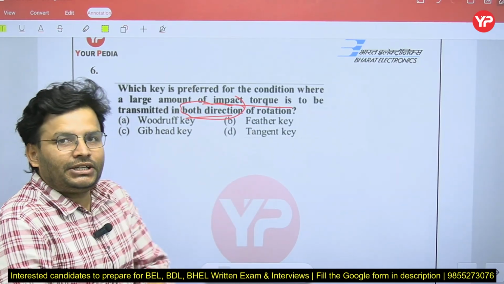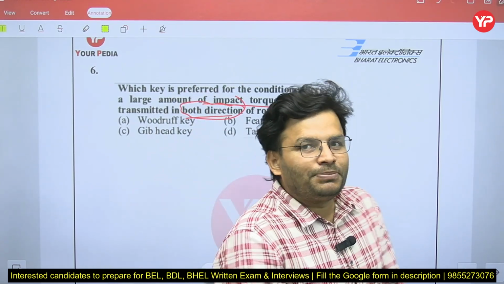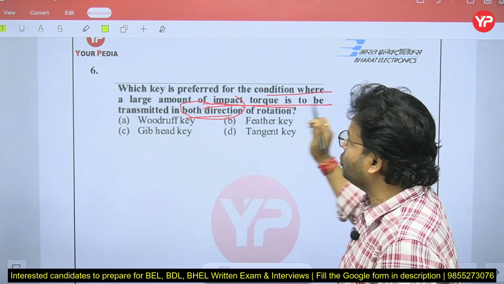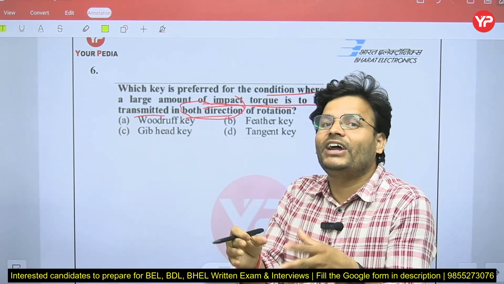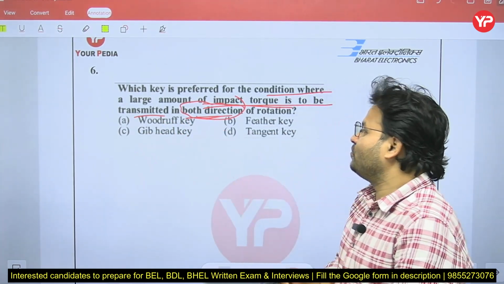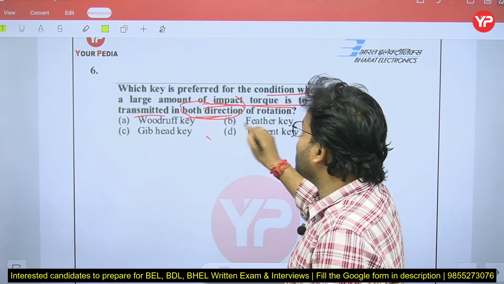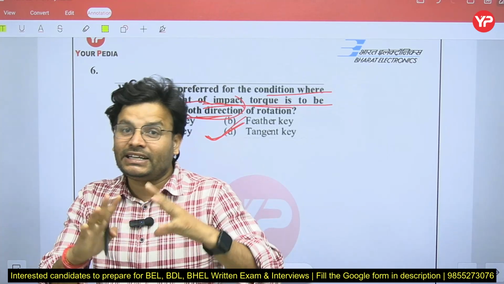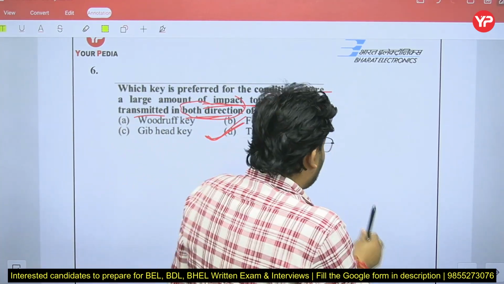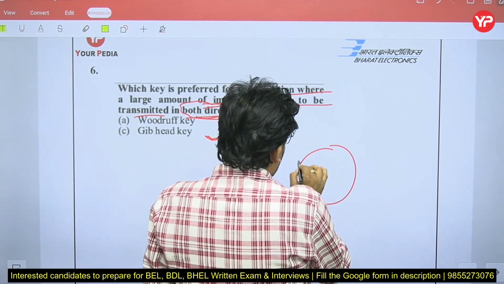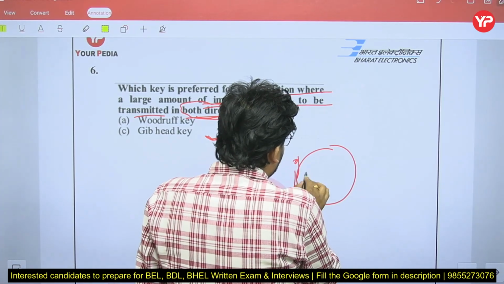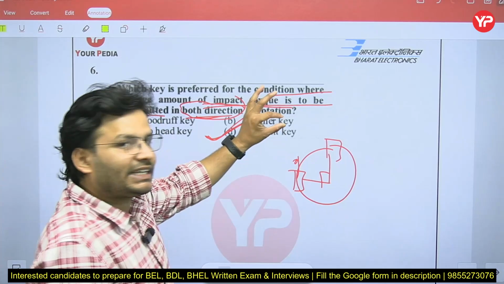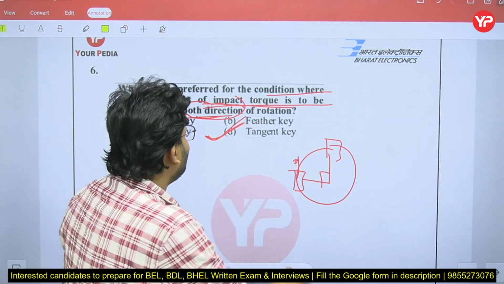So which key can transmit the power in both of the directions, right? Which is preferred for the condition where a large amount of impact torque is to be transmitted, and their value is large in both the directions? For that, my dear friends, you are going to use the tangent key. In the tangent key, basically there are two keys that will be at 90 degrees. Let's assume one key is there, then another will be there, and their angle will be 90 degrees. So two keys can transmit power in the two directions, and that's why it is called the tangent key.